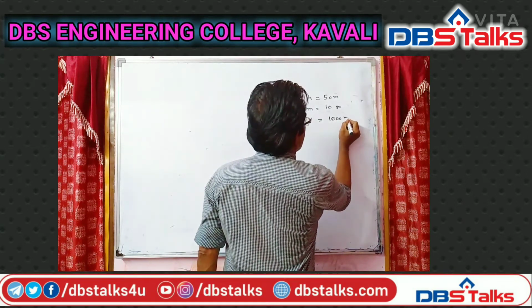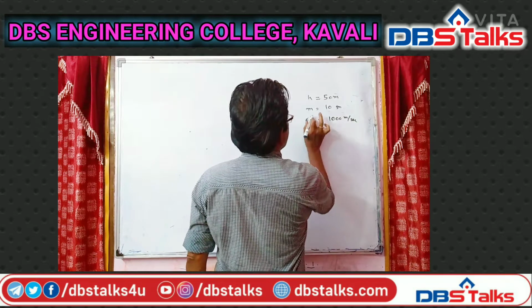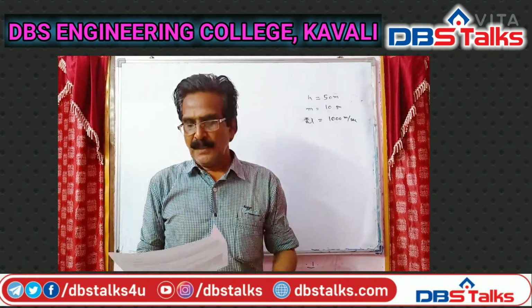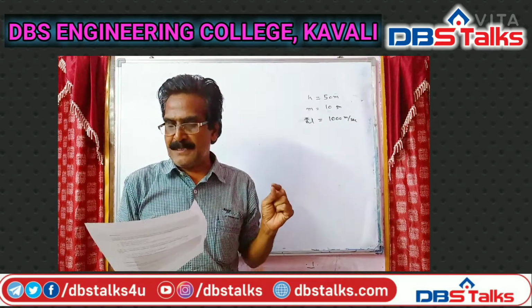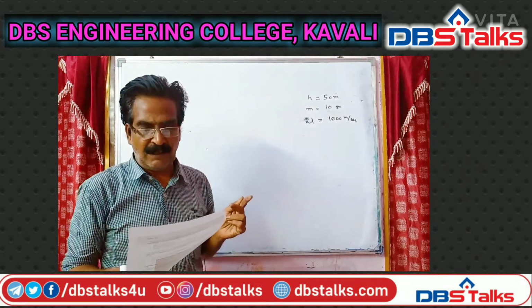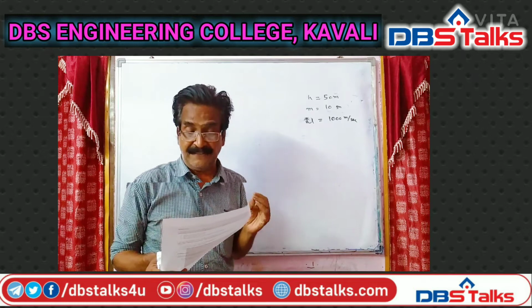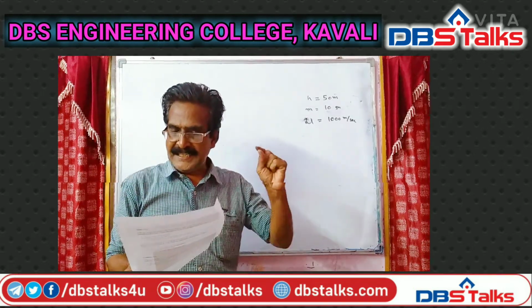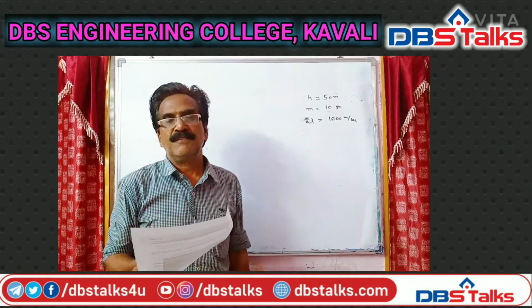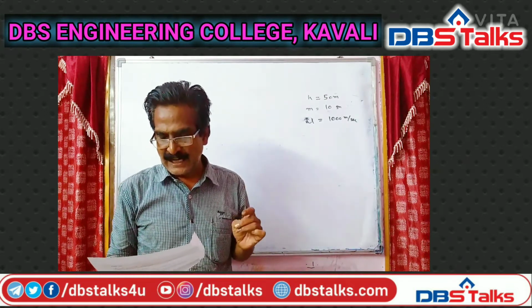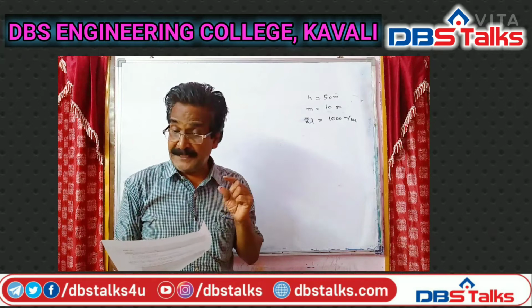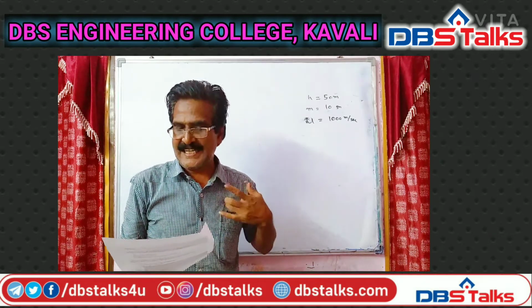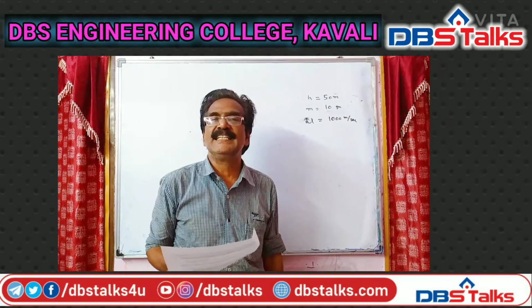So h is equal to 50 meters, and the mass of the bullet is equal to 10 grams. And its initial velocity is 1000 meters per second.